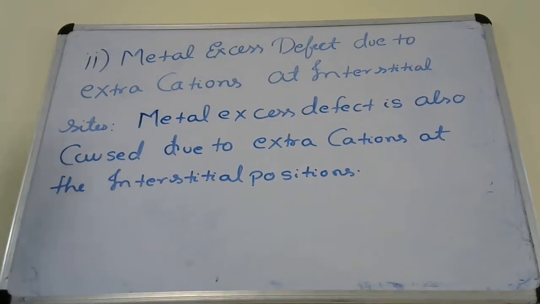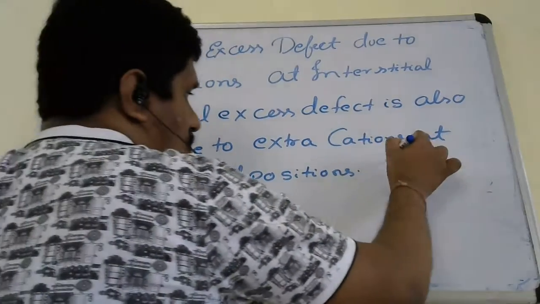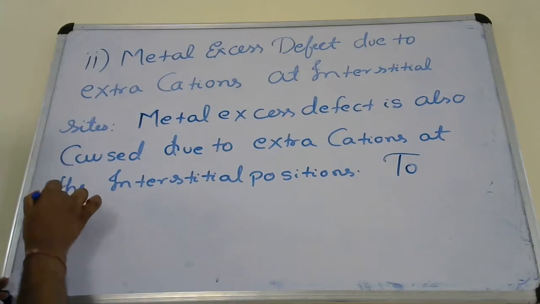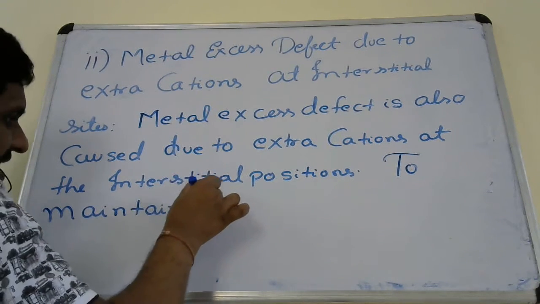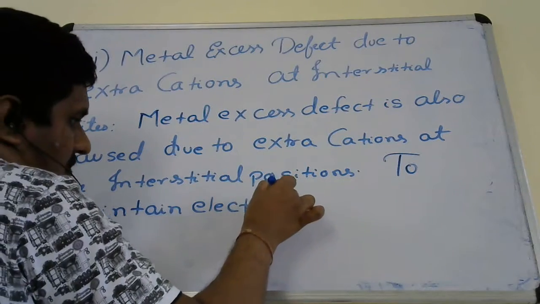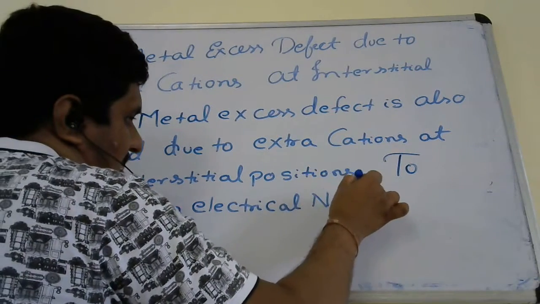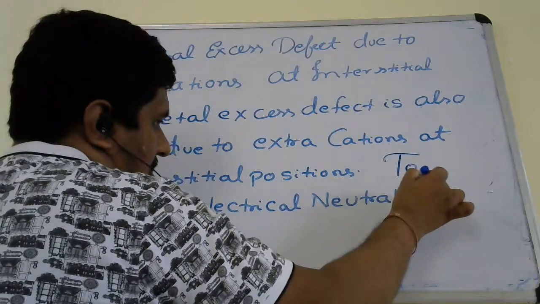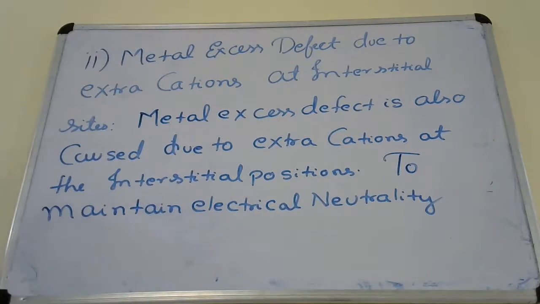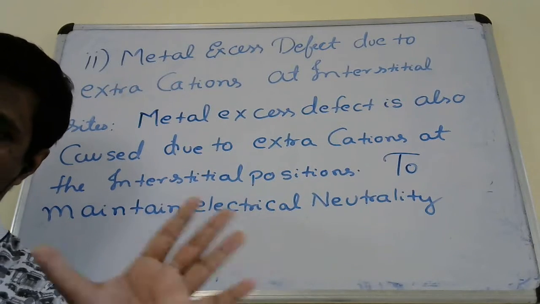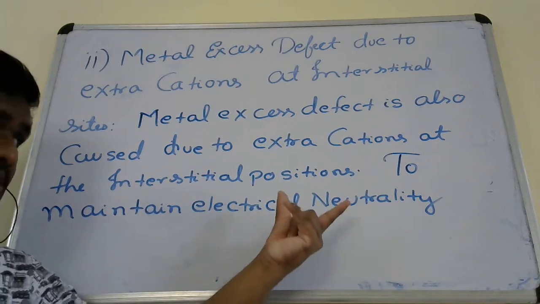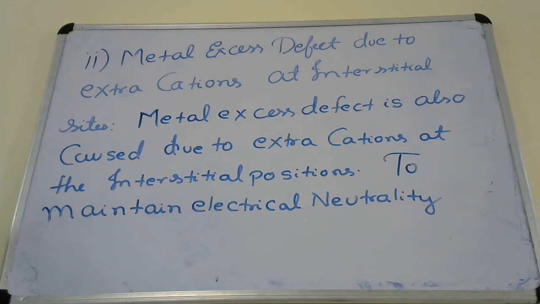So to maintain electrical neutrality, what do we have to do? We have to maintain the overall charge as 0, because the ionic solid is always neutral.